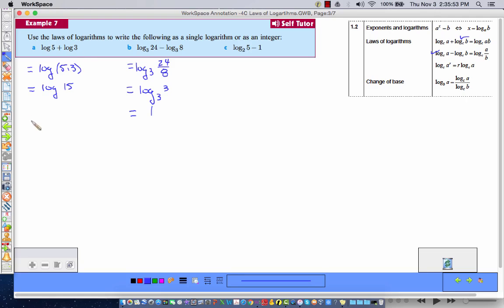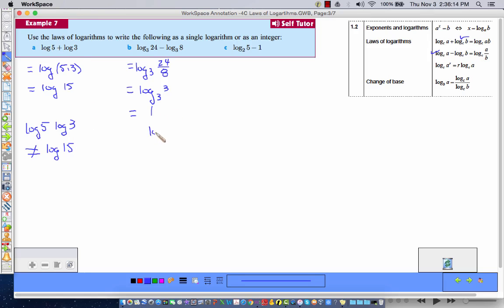Let me just point something out real quick that folks get mixed up all the time. Log 5 times log 3 is not equal to log 15. Okay? That's not equal to log 15. It has to be in this form.